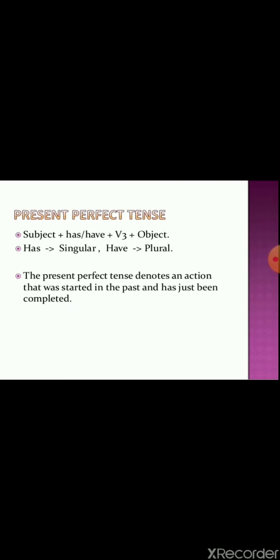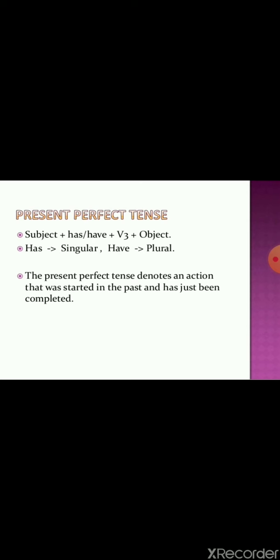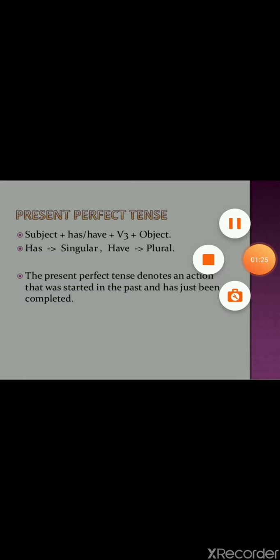Okay. Present perfect tense: subject plus has or have, I told you, with V3 always, and the object. Has with singular, have with plural. So simple to understand. The present perfect tense denotes an action that was started in the past and has just been completed. Like I have finished my meal, I have finished my milk, I have finished my assignment. In this way it means I started, I finished, but just now. Then we use only the present perfect tense form.